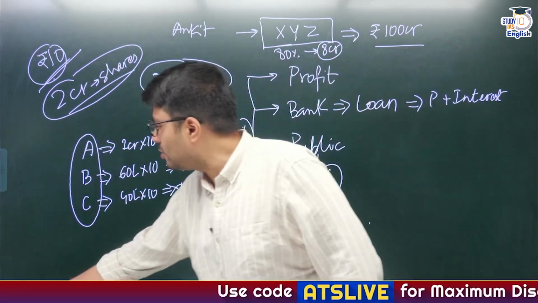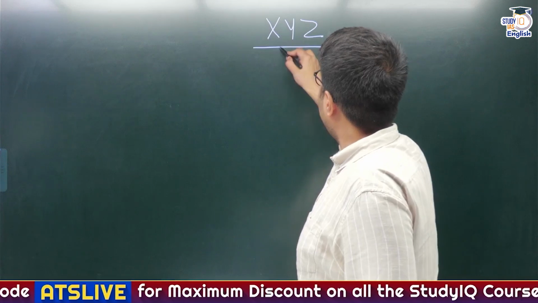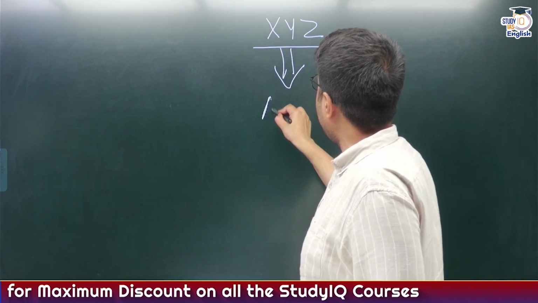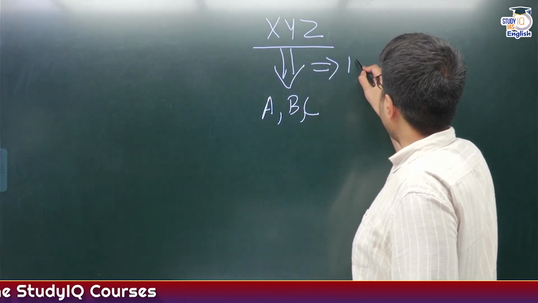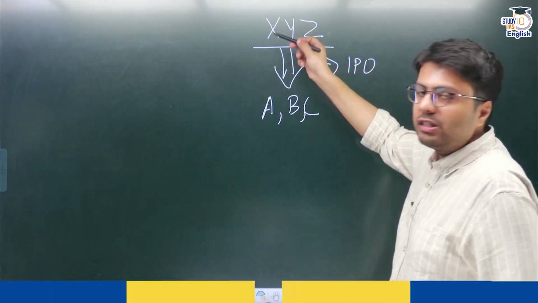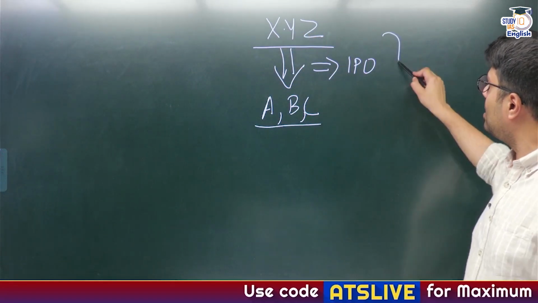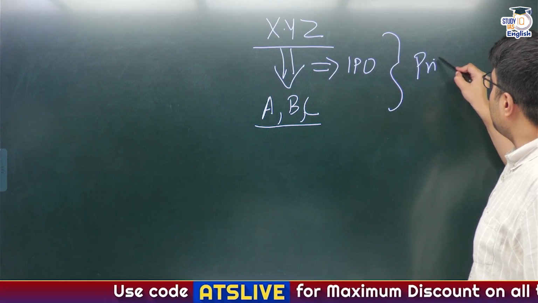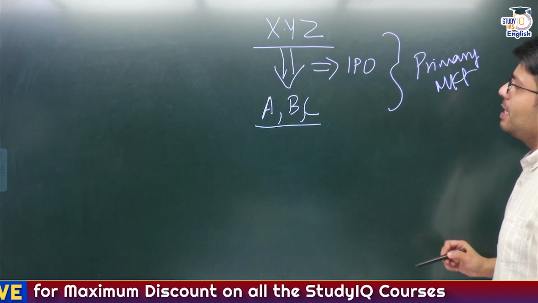And this process of company XYZ selling its shares for the first time to the public, A, B and C, is called an IPO, and this is the transfer of shares from company XYZ to these investors, and this is an example of what? Primary market. Understood? This is an example of primary market.